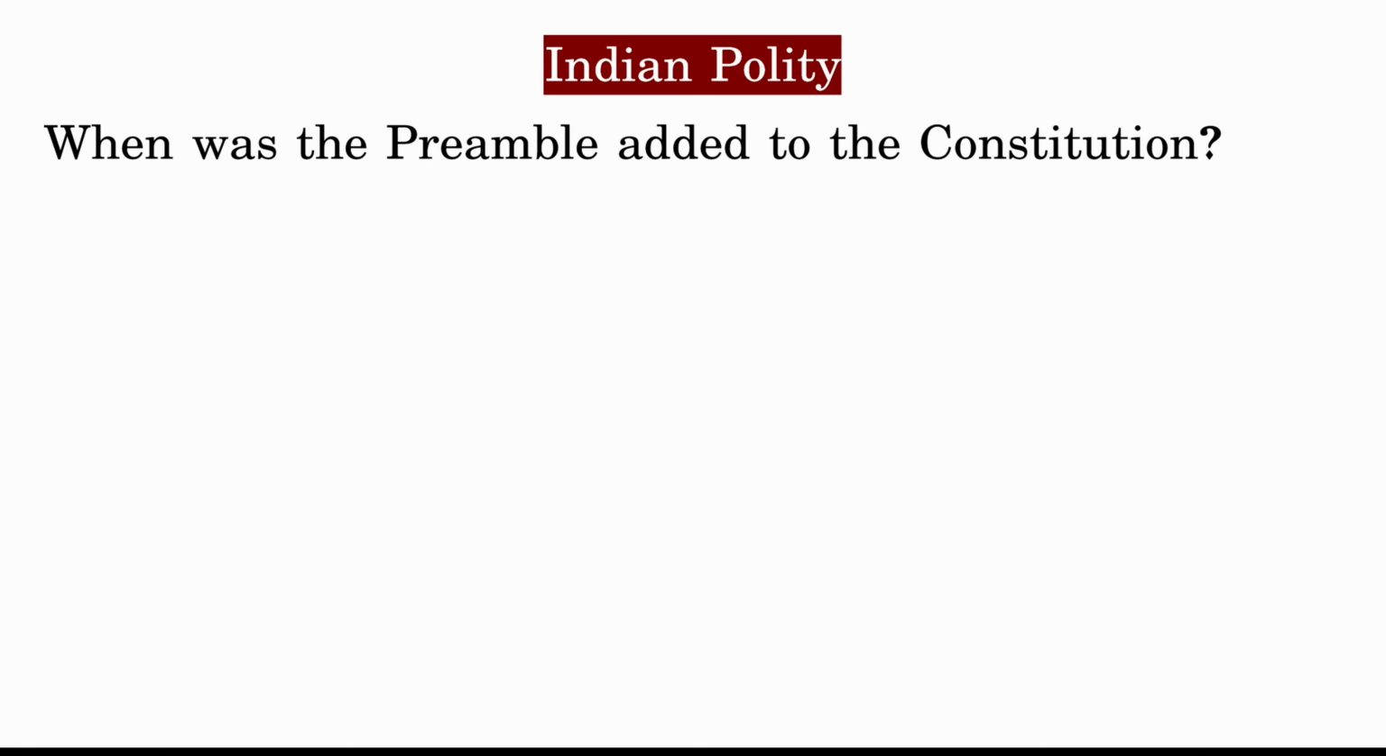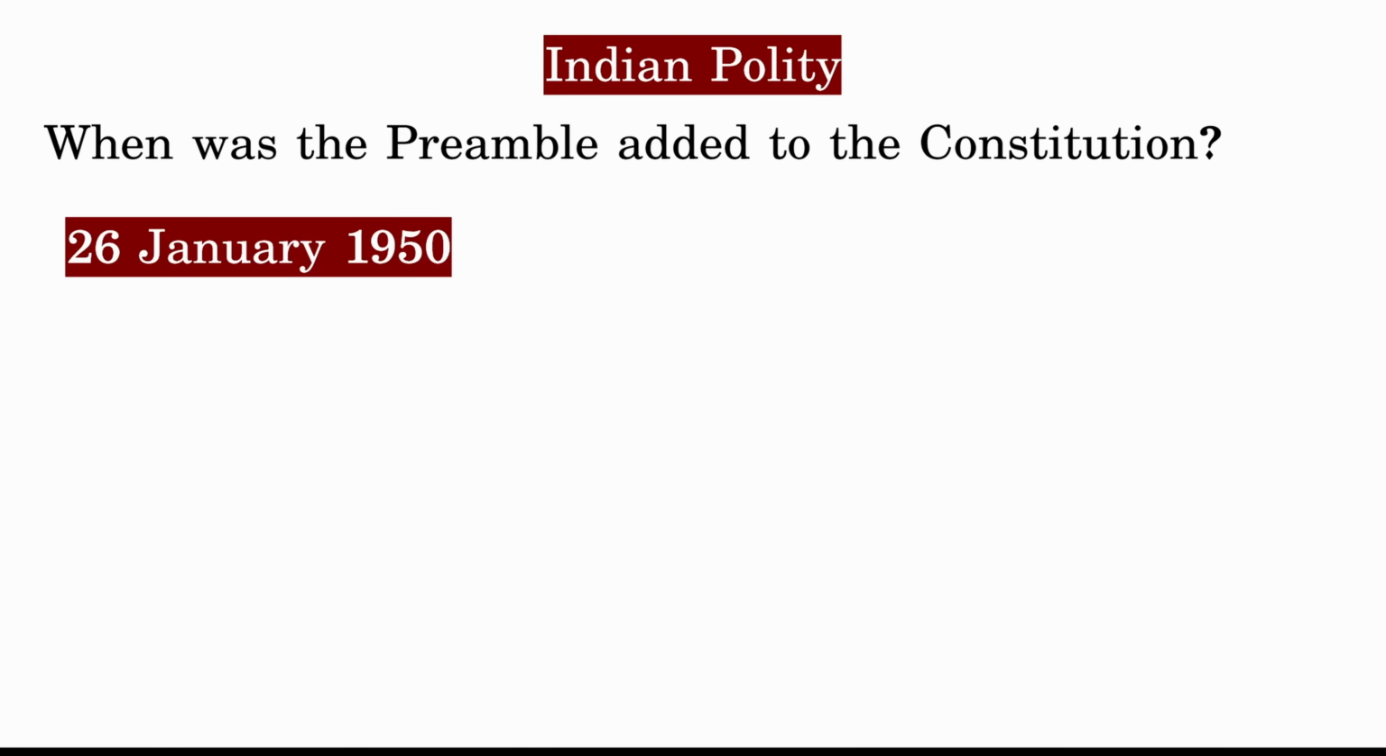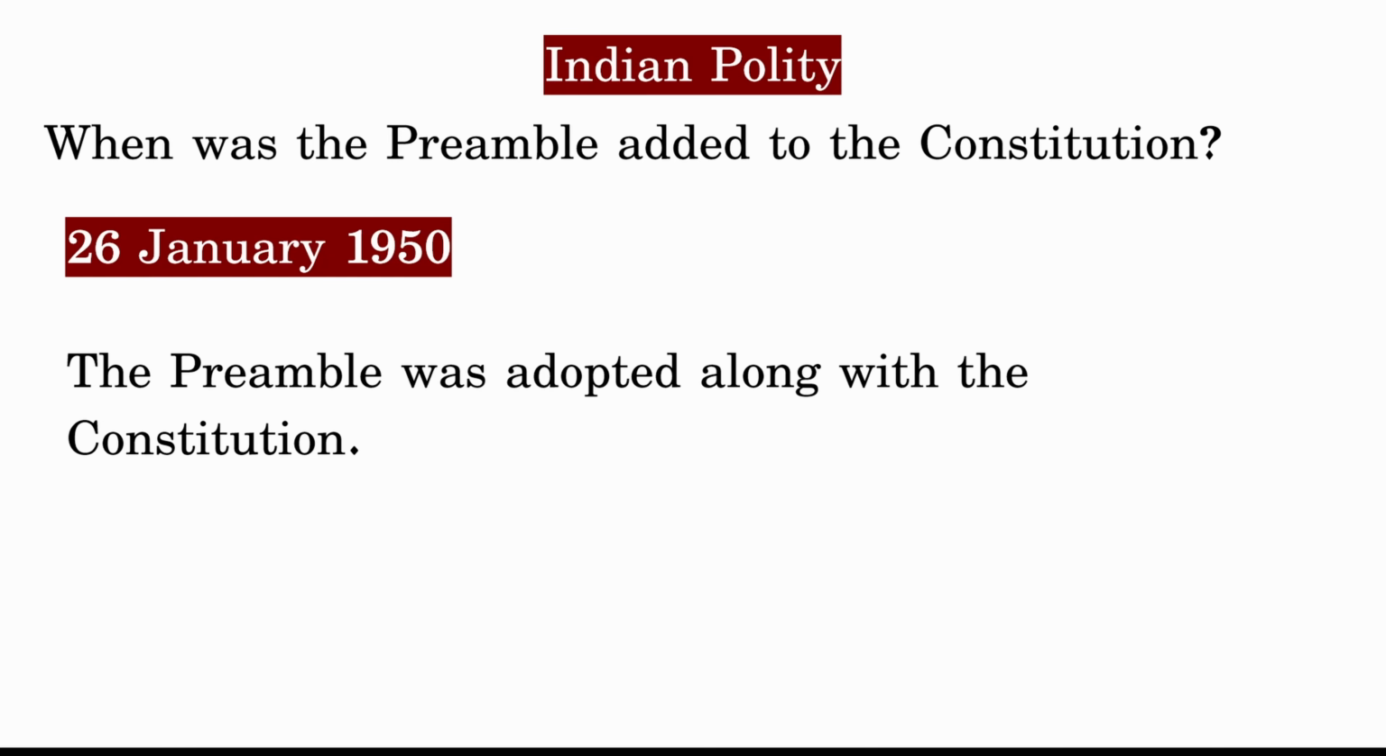When was the preamble added to our Constitution? That is on 26 January 1950. The preamble was adopted along with the Constitution itself.